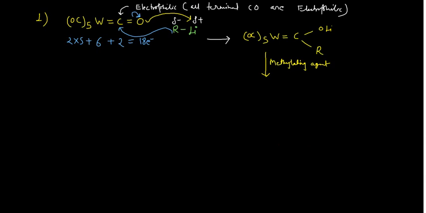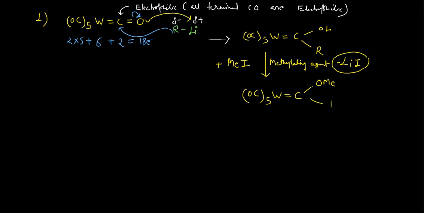When the compound forms, this will remain as such, CO5, tungsten is there, that would be the double bond carbon. Since it is a methylating agent, this lithium would be replaced by the methyl. So for example, if you have used methyl iodide, then definitely you will have lithium iodide as a byproduct, and OMe would go there, and of course this is R, okay.